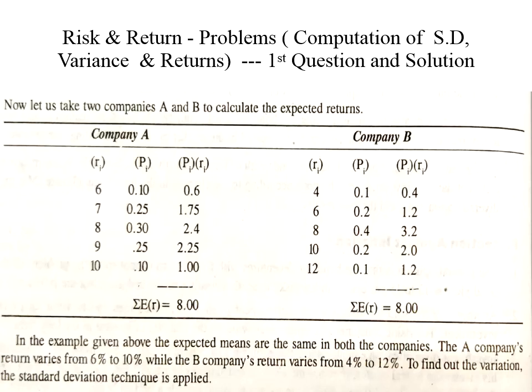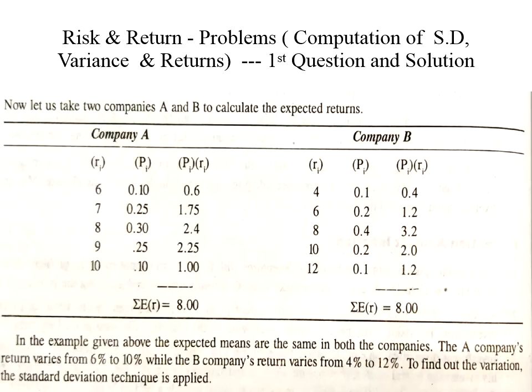They have given us two companies, company A and company B. For company A, they have given the returns in the first column, then probability, P is probability. Then what we need to calculate is probability into return. So 6 multiplied by 0.1 is 0.6, 7 multiplied by 0.25 is 1.75, 8 multiplied by 0.3 is 2.4, 9 multiplied by 0.25 is 2.25, 10 multiplied by 0.10 is 1. If I add probability into R, I get the summation of expected returns, which is equal to